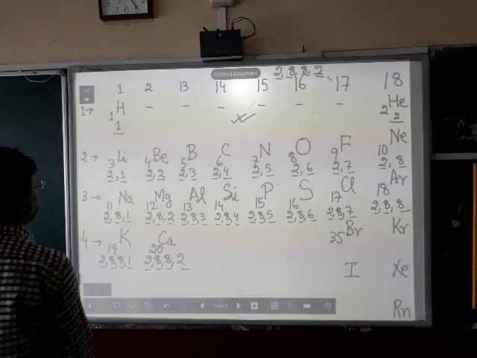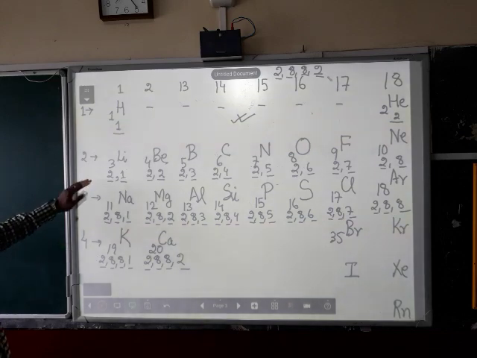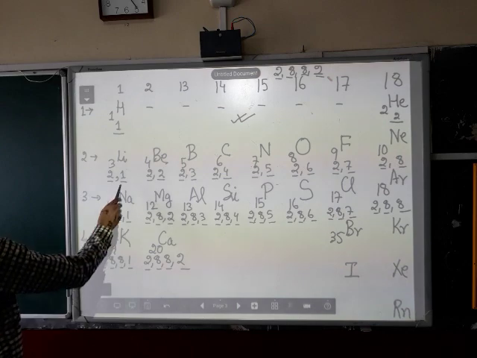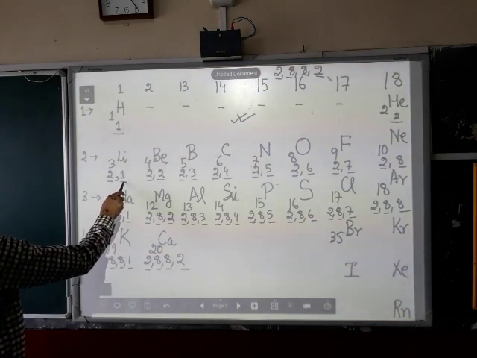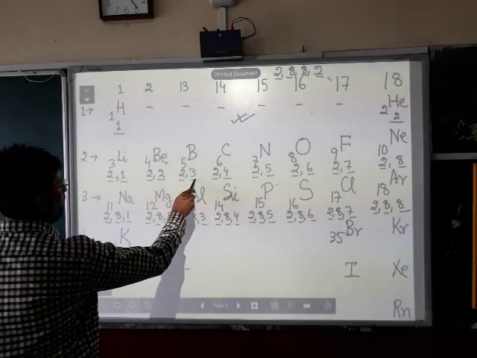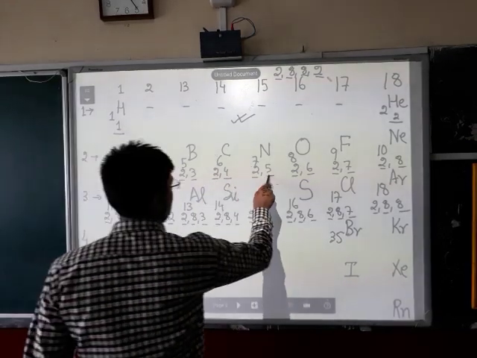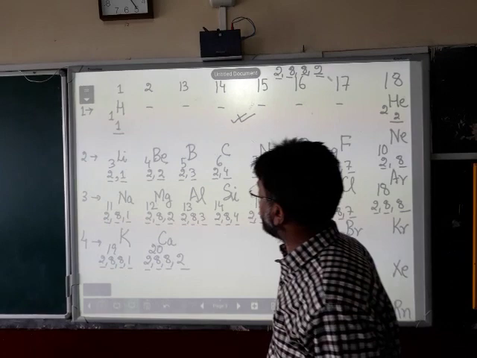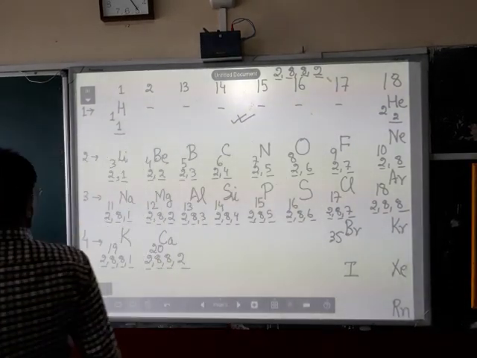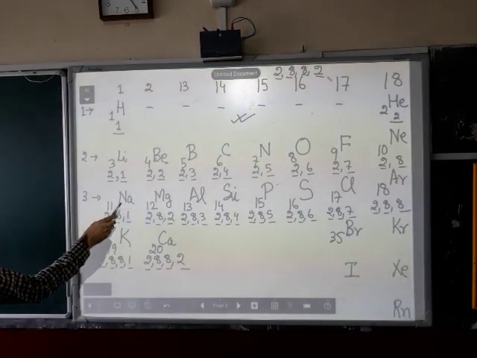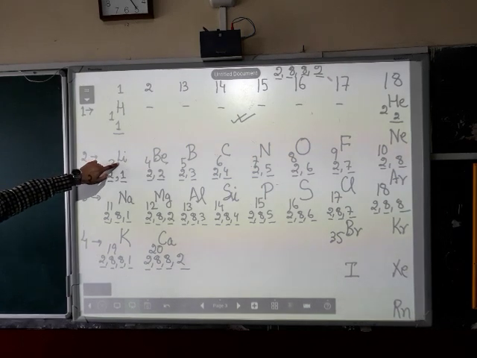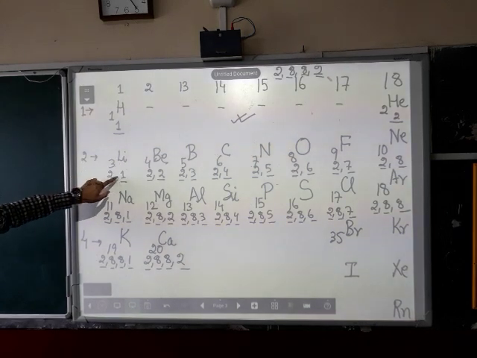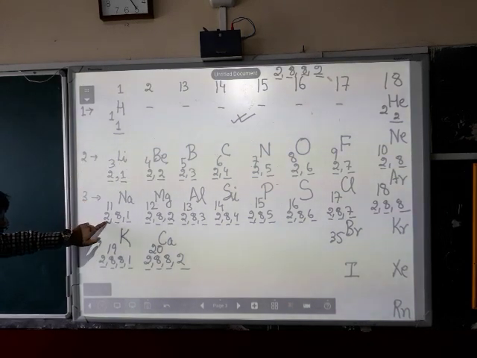But notice one important thing over here. As you are moving from lithium towards neon, you find that in the second shell, the number of electrons is increasing by 1. But if you look down in a group, for example, move from lithium to sodium. Lithium, the number of shells is 2, but if you come down to sodium, the number of shells is 3.